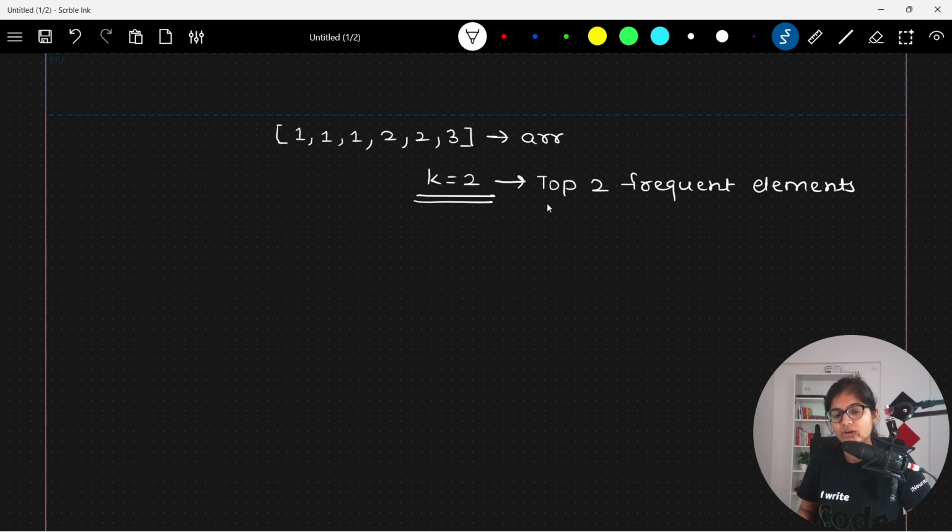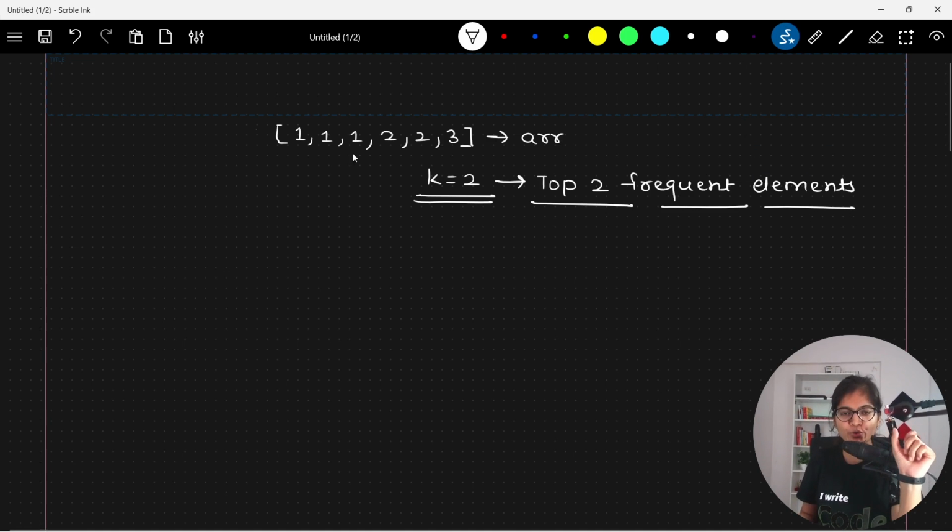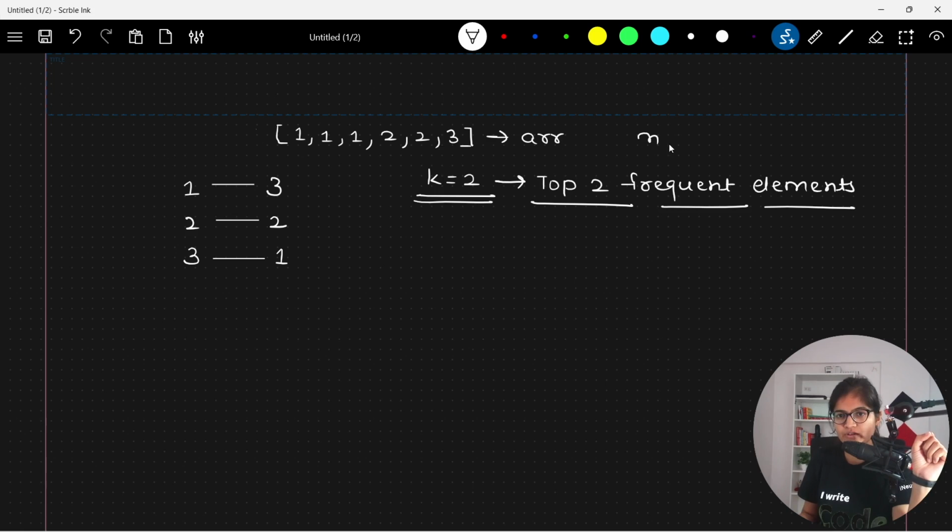Fine. So here if you observe one thing, what I want to show you is that there are 3 unique elements that we have. First of all, 1, 2 and 3. How many times is 1 repeating? Mainly 3 times. How many times is 2 repeating? Mainly 2 times. How many times is 3 repeating? Mainly 1 time. In total 1, 3, 4, 5 and 6. So in total, we will have 6 elements. The index will by default start from 0, so it will move towards 0, 1, 2, 3, 4 and 5.